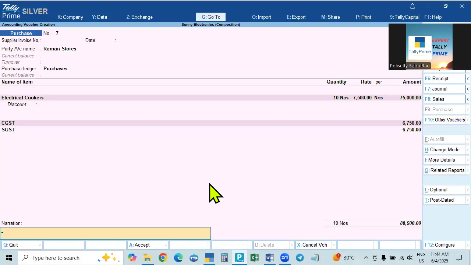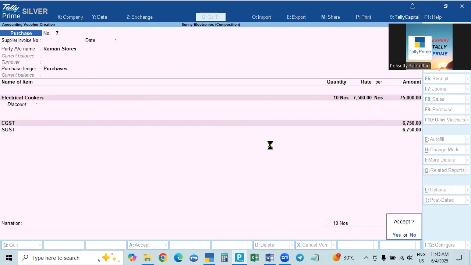See here, in the case of normal traders, that is regular dealers, the purchase account will be debited and the party account will be credited with the total amount you have to pay. But the purchase account will be debited with the purchase price only, that is only the taxable value, and the taxes will be debited with GST. These two, isn't it? Now here, these two will not show any amount. They may not be debited. That is also added to this one, and the purchase ledger will show the total amount. This is not showing separately. Total amount is shown here.